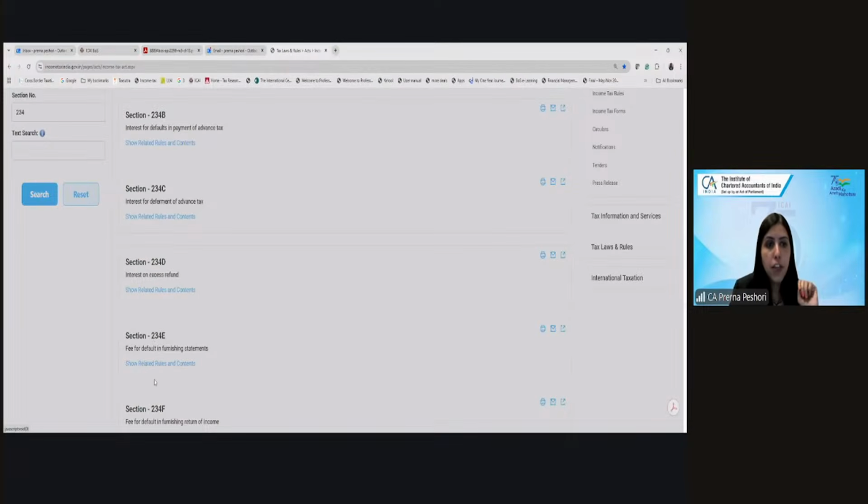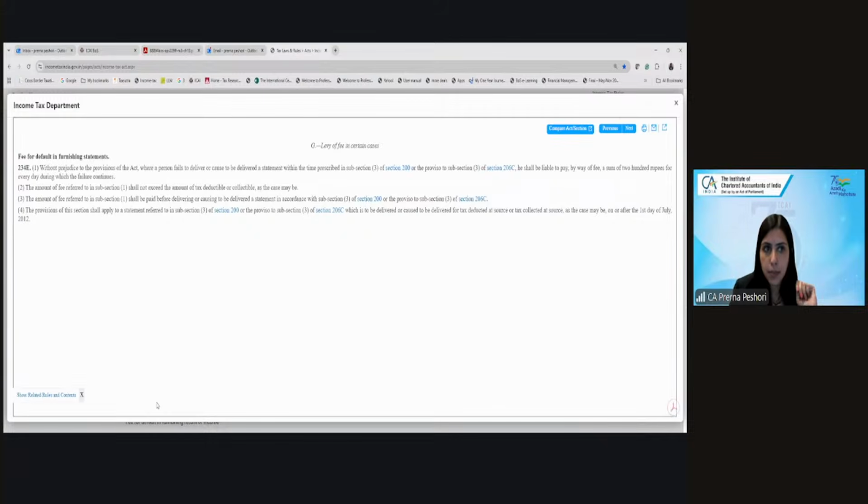So, fee for default in furnishing the statements. Where a person fails to deliver a statement within the time prescribed under section 200, subsection 3. 200 is what? Duties of the payer, or the duties of the person who is required to deduct the TDS.